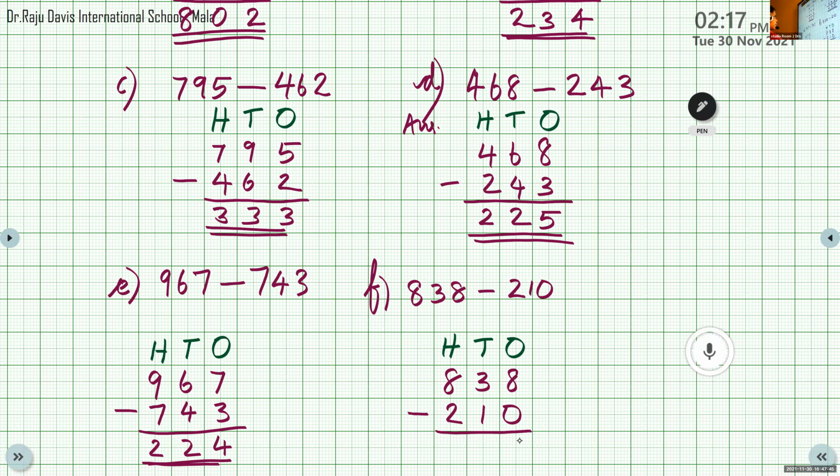What's the answer? 2. At the hundreds place, 8 minus 2. What's the answer? 6. So what is the number? Read the number name. 628. Yes. The answer is 628.